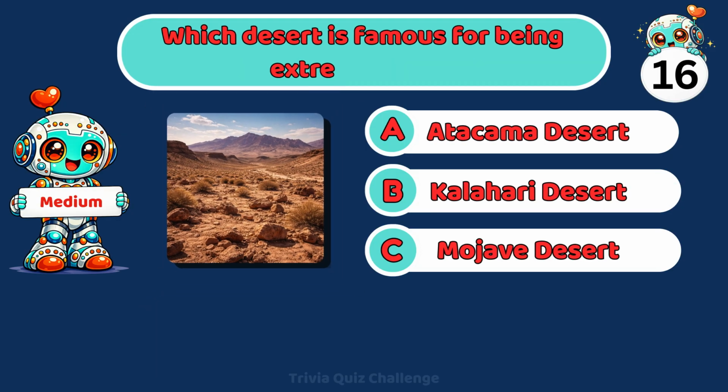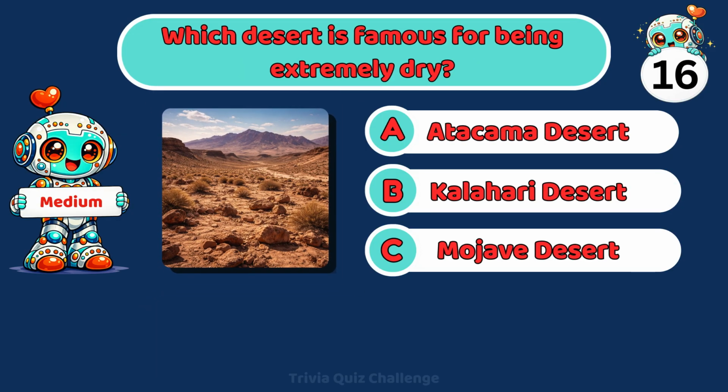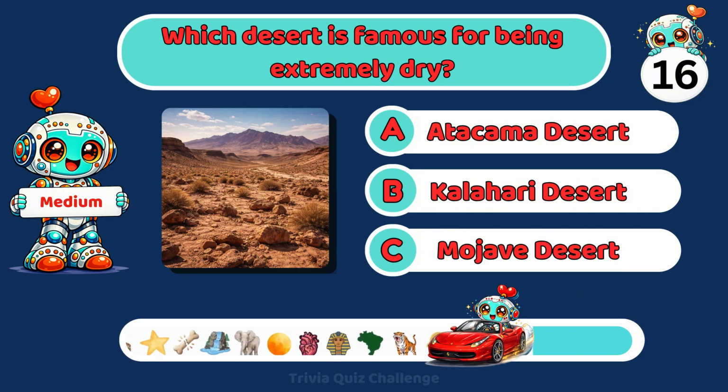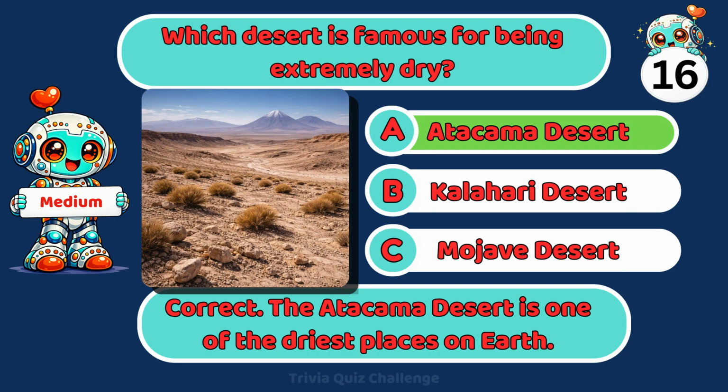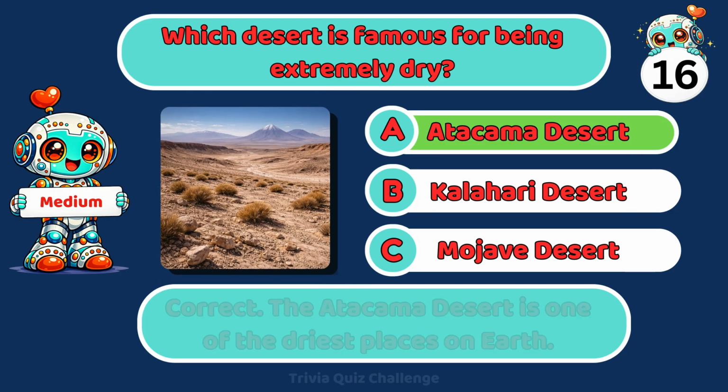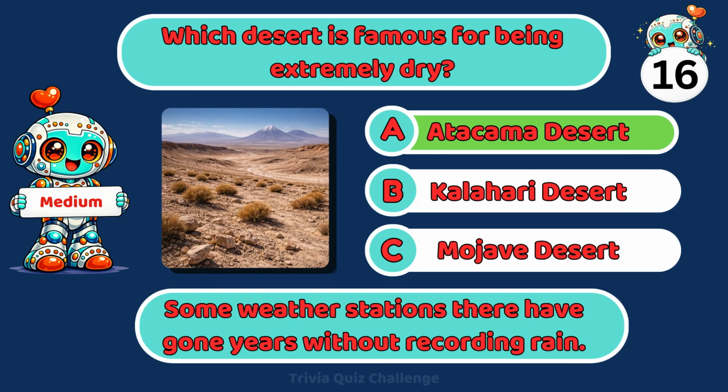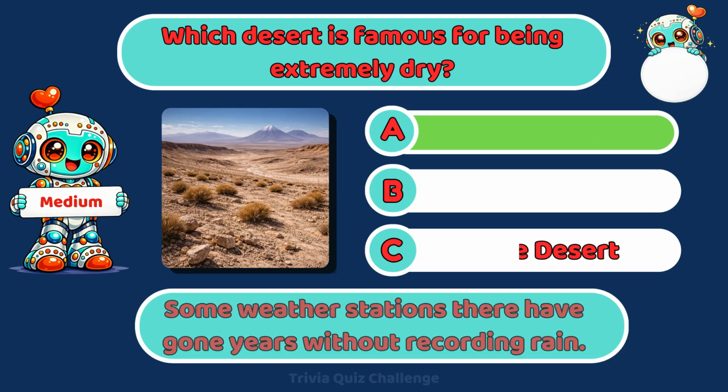Which desert is famous for being extremely dry? A. Atacama Desert. B. Kalahari Desert. C. Mojave Desert. Correct. The Atacama Desert is one of the driest places on Earth. Some weather stations there have gone years without recording rain.